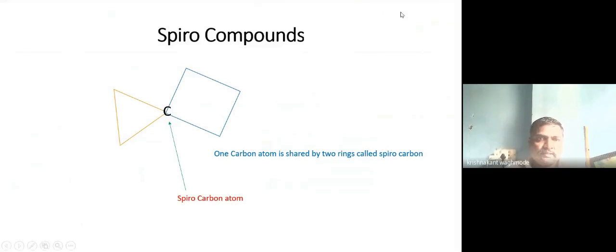compounds. See, this is the spiro compound. Now, what is meant by spiro compound? The spiro compounds are the compounds in which one common carbon atom is shared by the two ring systems.